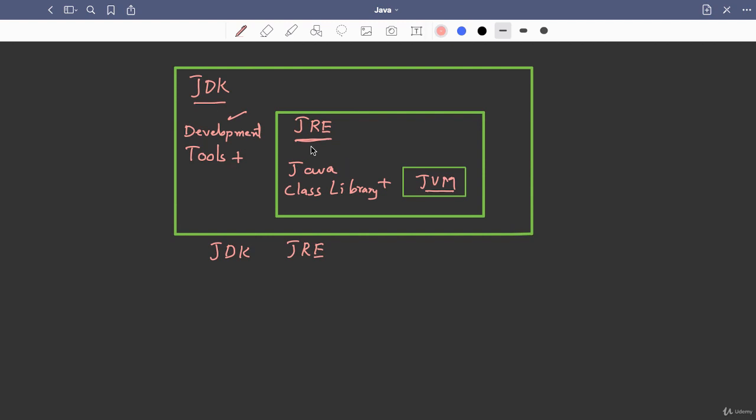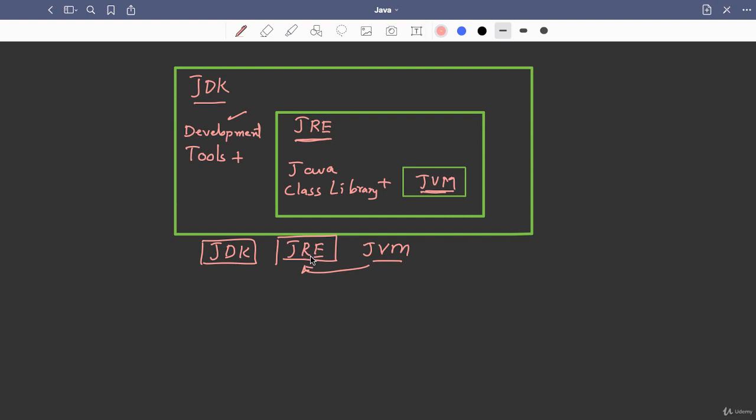Now what is JRE? JRE will contain a library of Java classes and JVM, that is Java Virtual Machine. This term is actually a part of JRE only, but it is a special term, so we are highlighting it. Basically, we have to look at only two things: developing Java programs and executing Java programs.